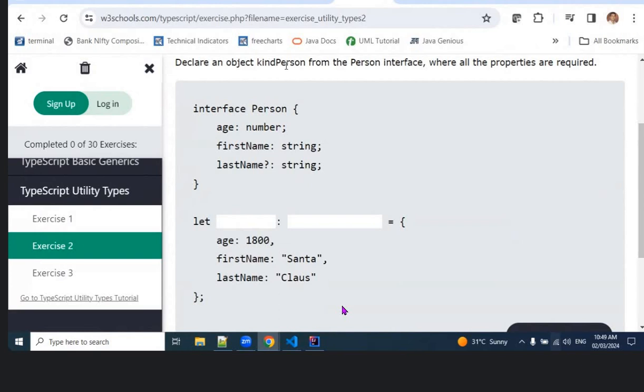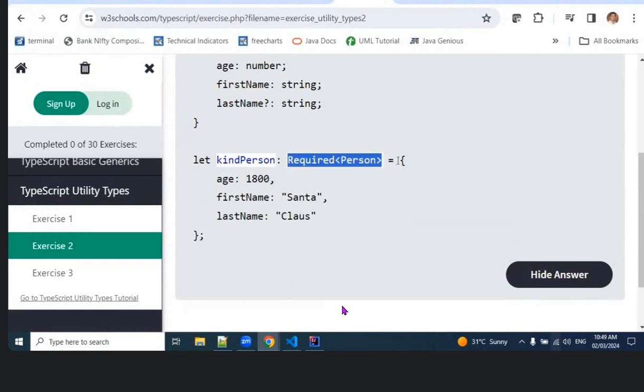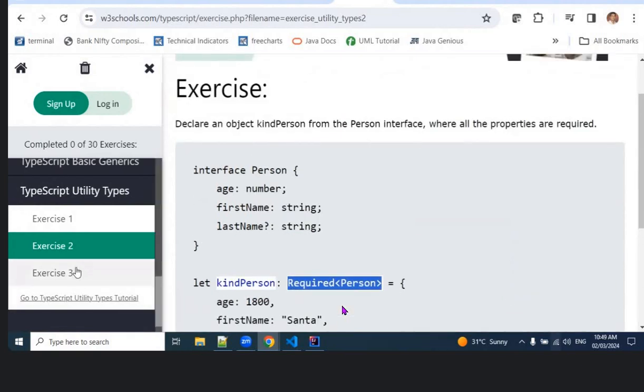Define a person of kind person from the person interface where all properties are required. Okay, if all properties are required, it will be like this, only required. Required person, partial person, and required person. Okay.